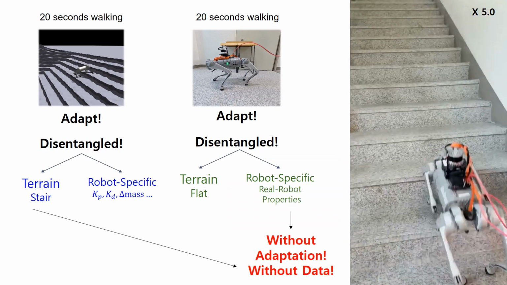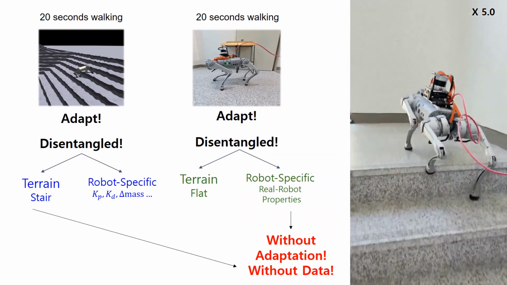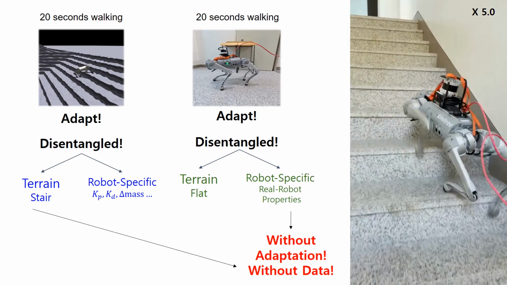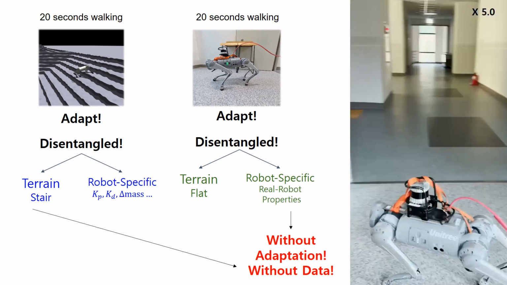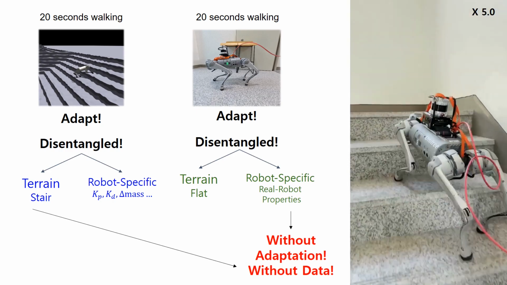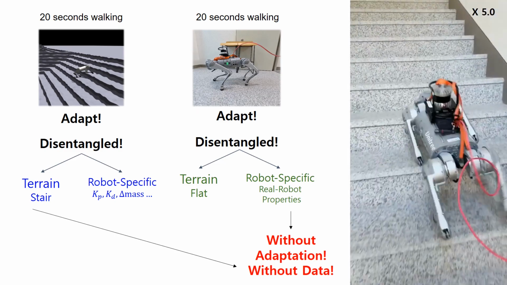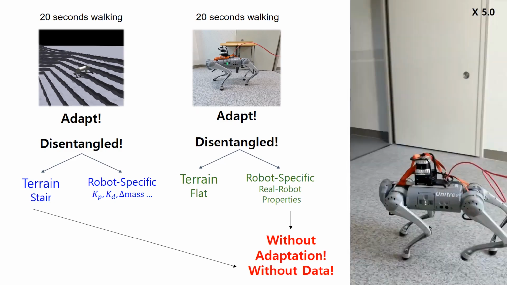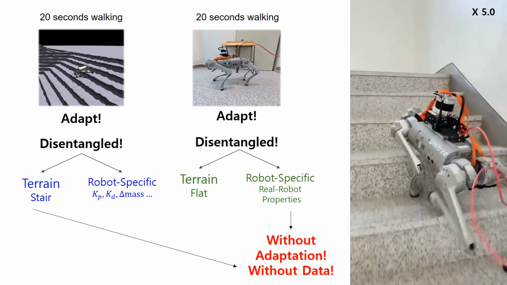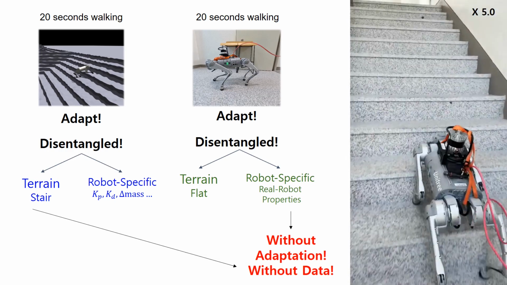This idea is extended to a quadrupedal robot locomotion task. DMCM disentangles terrain characteristics and robot-specific properties in the robot dynamics model. By recombining these, the model shows high-performance stair climbing in the real world using only 20 seconds of real data at flat terrain without real-world stair data.